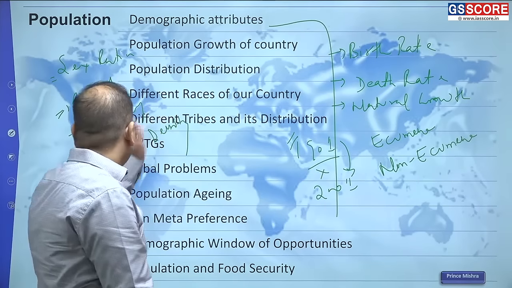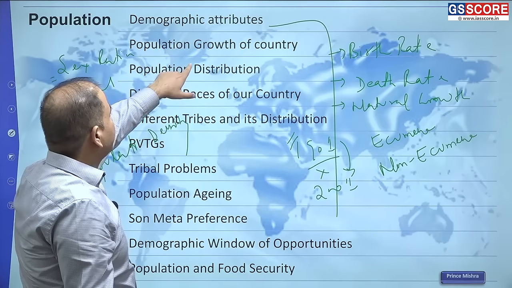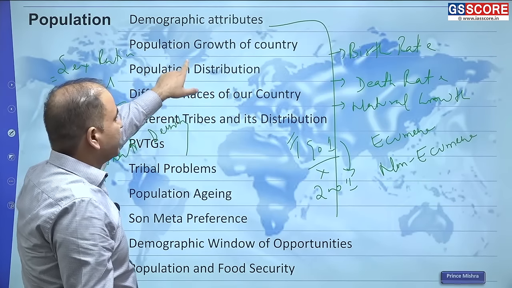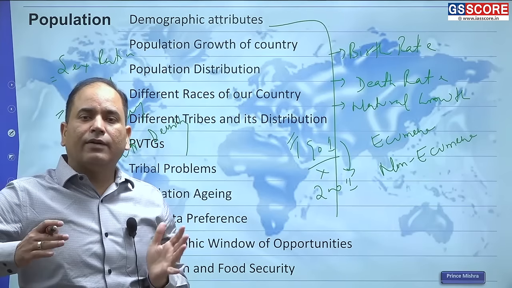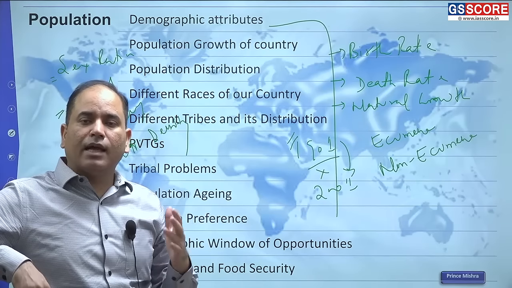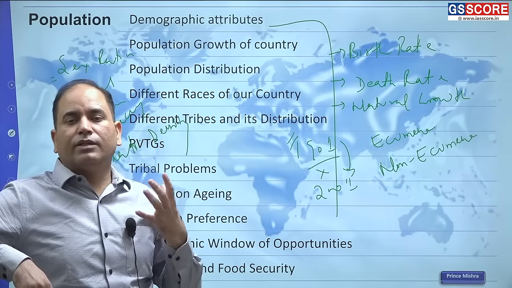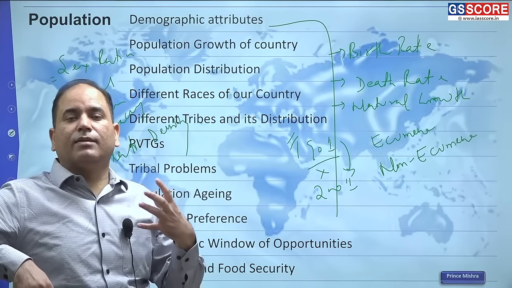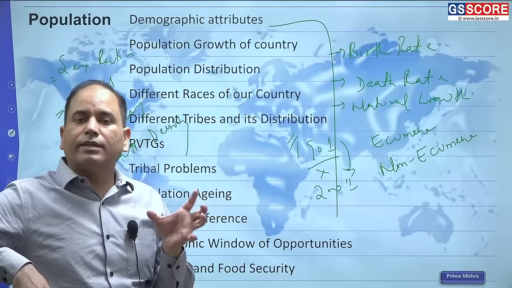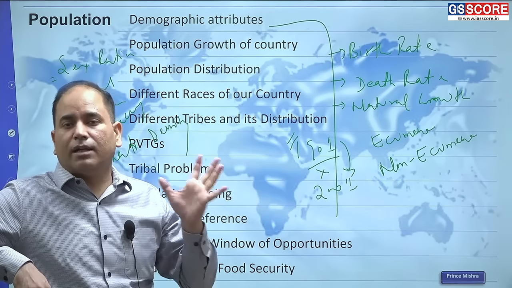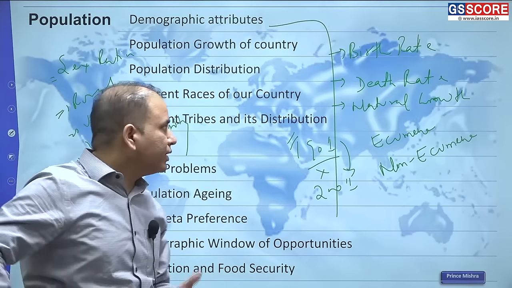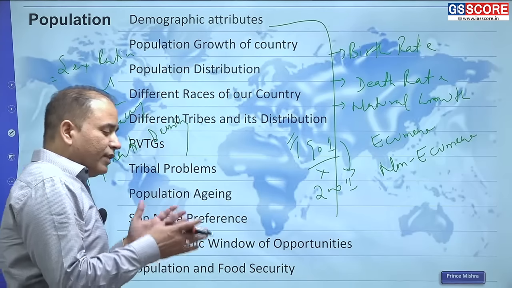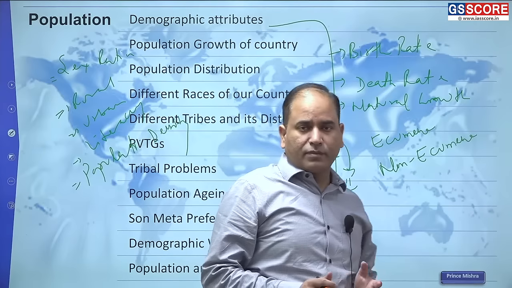Now, from population density, you also need to look at population growth, the natural growth of population. But in the case of the census, in our country the census happens after every 10 years. That is why we are less concerned about the annual population growth. Rather, we are more concerned about the decadal population growth, so how the population varies within 10 years. So, decadal population growth.